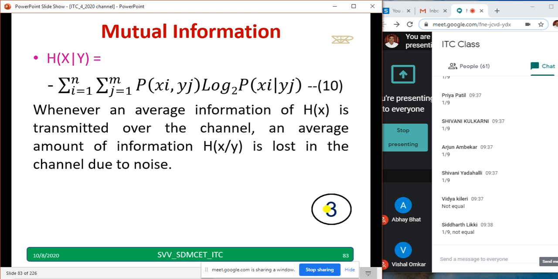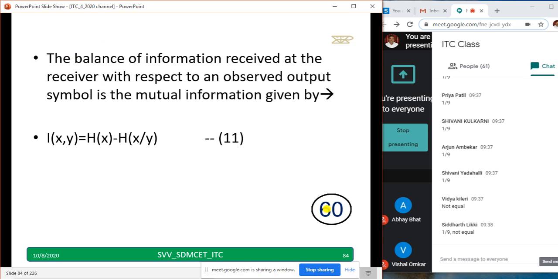Somebody may remember that in the previous semester class I might have told why writing is important. And the balance of information, I equal to, you have to copy down, because we are going to find I equal to in some of the examples. H of x minus H of x given y.